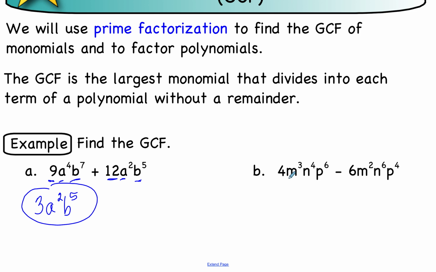Over on the right, what's common to both 4 and 6? And that would be a 2. How about some m's? There's m squared there and m cubed here. I can take out an m squared. And I have n to the 4th here and n to the 6th there, so I could take out n to the 4th. And then p, I have p to the 6th and p to the 4th, so the most I can take out is p to the 4th. So there's my greatest common factor there.